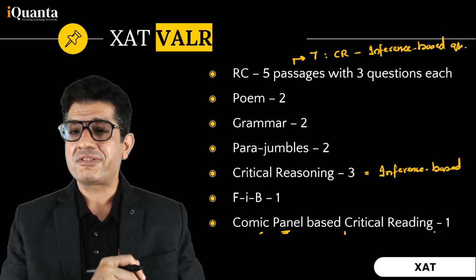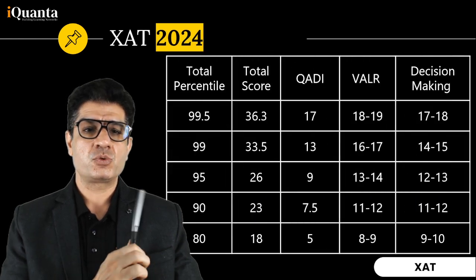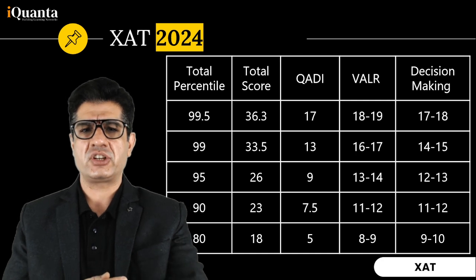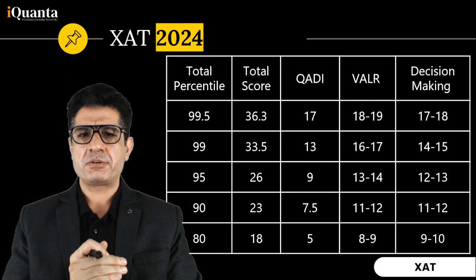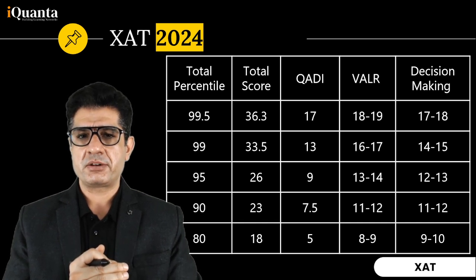So what was the cutoff last year? When we talk about XAT 2024, these are the cutoffs that we actually witnessed. So if you are somebody, let's just focus on 99 percentile. So you needed to have around 33 and a half to get a 99 percentile.